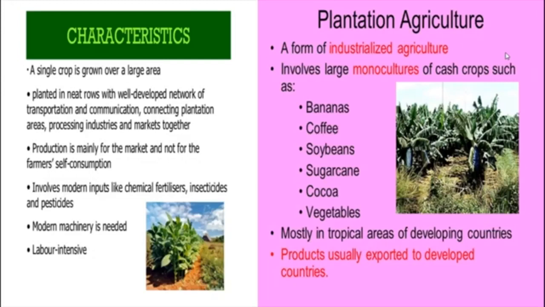And it is labor intensive, because here migrant laborers are used more. You know that in Jharkhand, Chhattisgarh and Odisha, there are more tribal peoples.